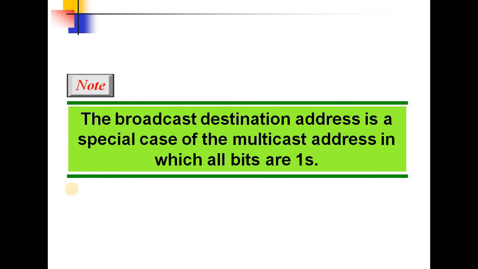Now the broadcast destination address is a special case of the multicast address, in which all the bits of the address are set to 1. For unicast, the LSB will be 0. For multicast, the LSB will be 1. For broadcast, all the bits will be set to 1. That is 1 byte where all bits are equal to 1 in the case of broadcast.